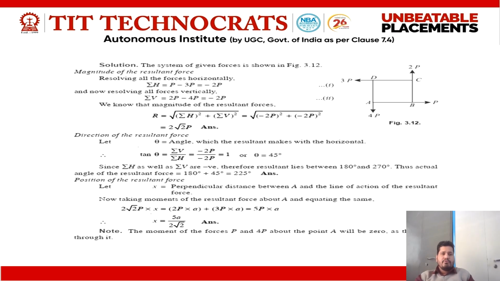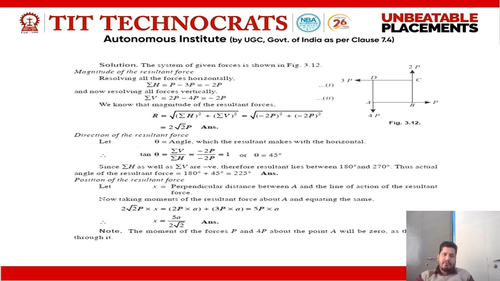Now resolve all the forces vertically, that is summation of V. We have two vertical forces. First one is 2P and second one is 4P. In the diagram, 2P moves upward, so we take it positive, and 4P moves downward, so we take it negative. Positive 2P and negative 4P is equal to minus 2P.